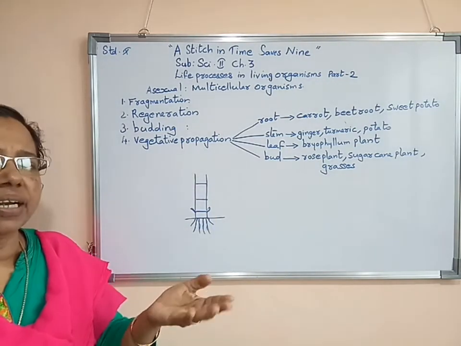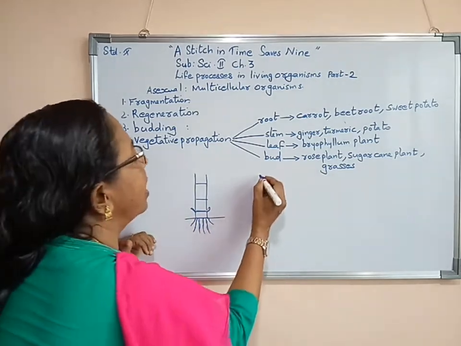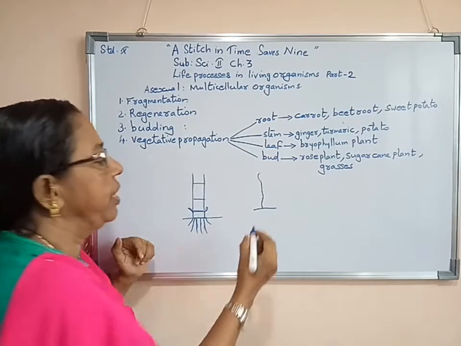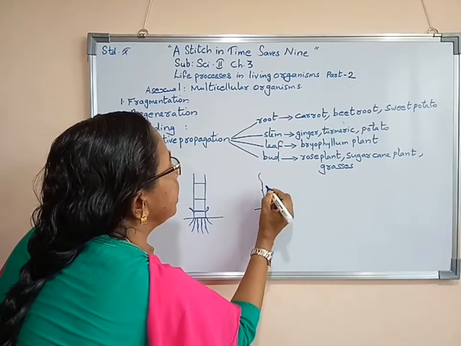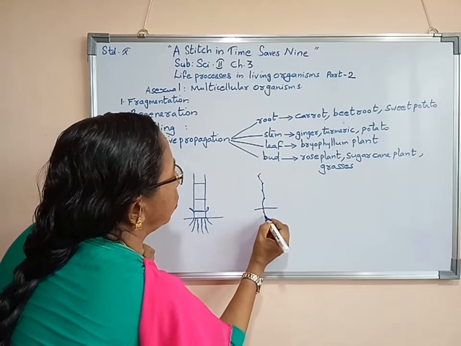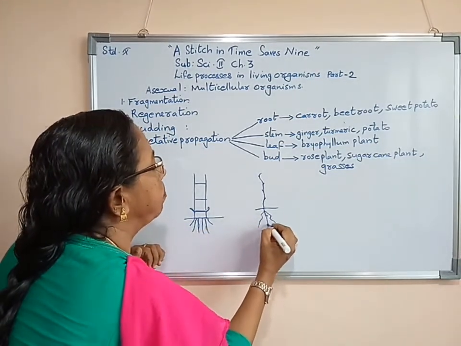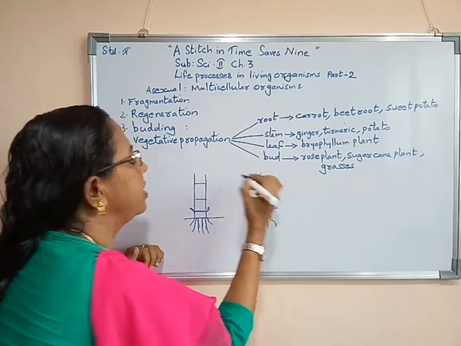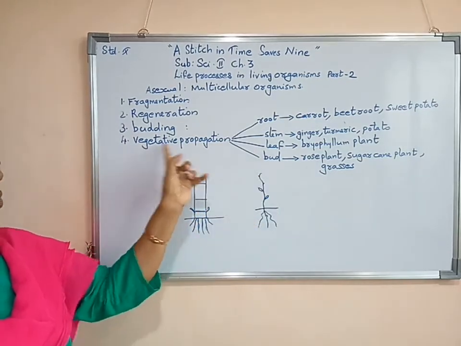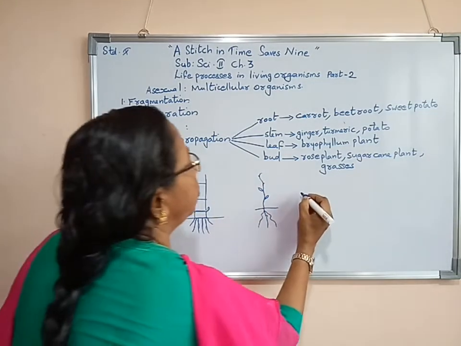Similarly, if we cut a rose plant's stem and put it inside the soil, it will also grow. Suppose we cut and remove such a rose plant's stem; it will have a small nodal region. The part which has a node, we put inside the soil. From here its roots will develop, and from here its bud will start and leaf will start to grow. So this is an example of vegetative propagation from a bud. Then the leaf, bryophyllum plant, I am showing you its leaf.